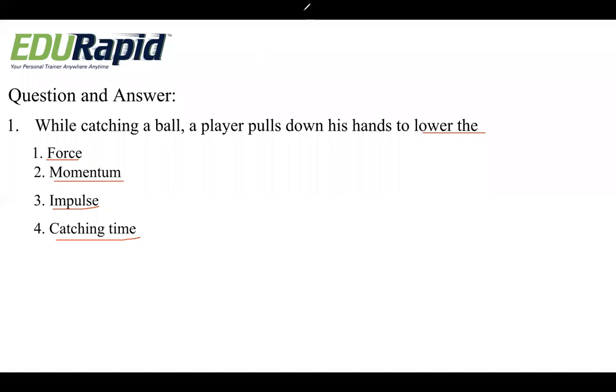Okay. From Kavya, we got the second option. It is to lower the momentum. Okay. So why does he pull his hand? Okay, Suma Basuraju, momentum. Superb. Okay, fine. We will see the answer. It is to lower the momentum.